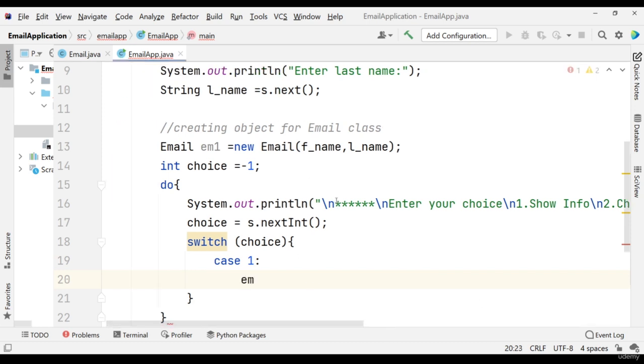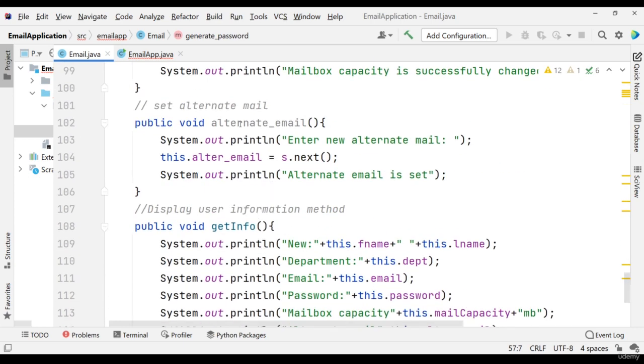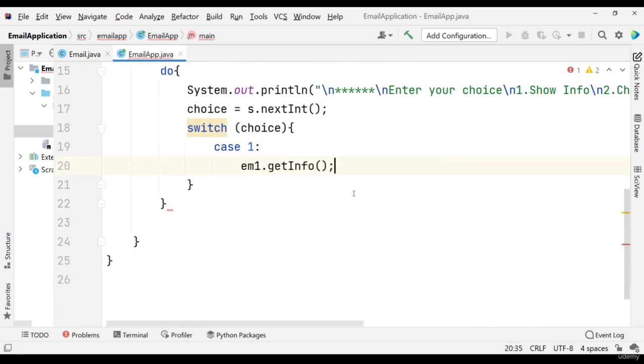So as you know, we created this variable. Now what I can do is just em1, that object, dot, we know we have the method getInfo. We already created it, so I'm just using that method. After this, don't forget to put a break statement, otherwise it will show that method again and again.